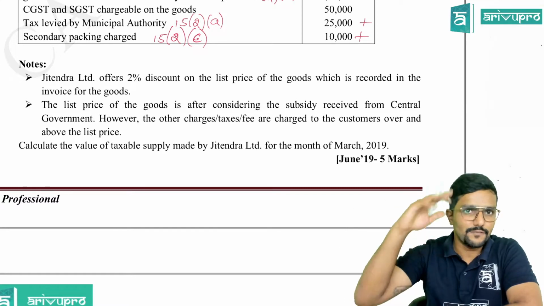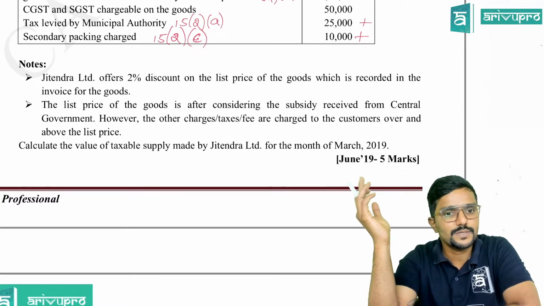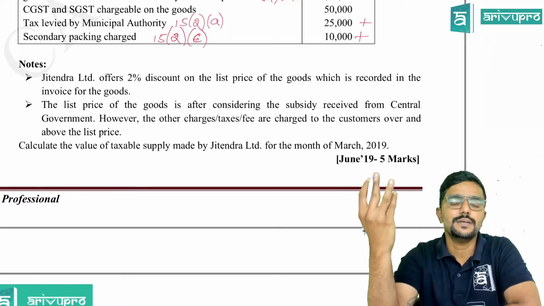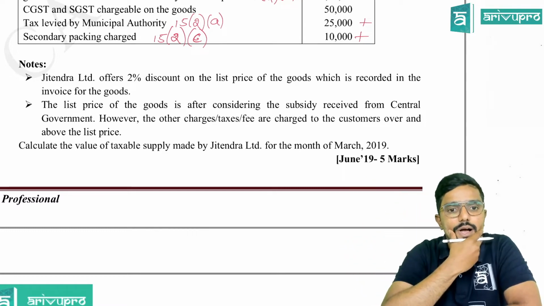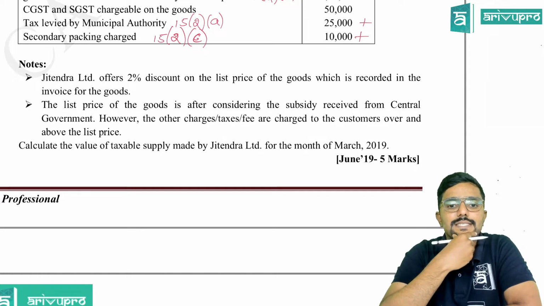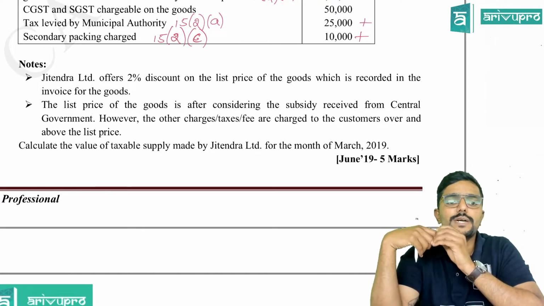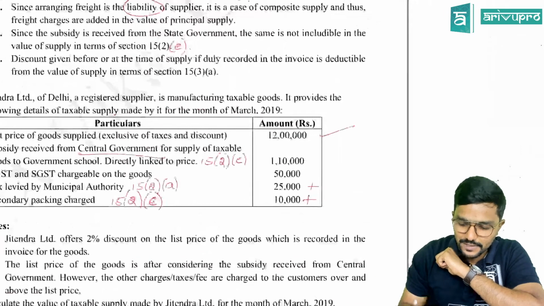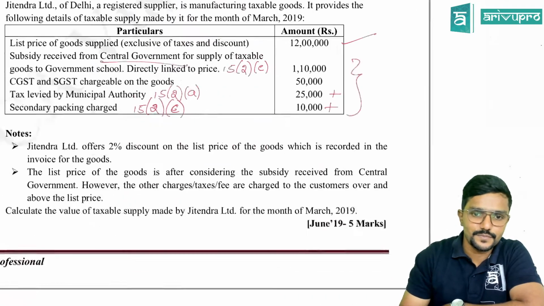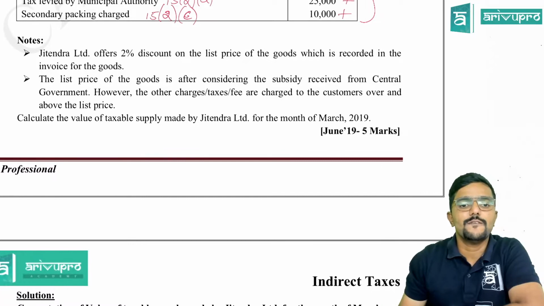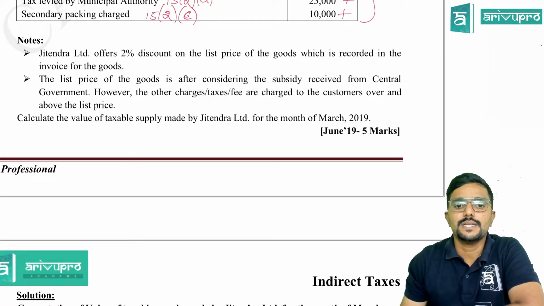Next, the list price of the goods is after considering the subsidy received from the government. So the list price is after considering the subsidy, it seems. In that case, actually we have to add subsidy, but as it is provided by the government, we are not adding it. However, the other charges, taxes, fee are charged to the customer over and above the list price. So whatever is given here is the extra thing which is charged to the customer over and above 12 lakh. Calculate the value of taxable supply made by Jitendra Limited for the month of March 2019.